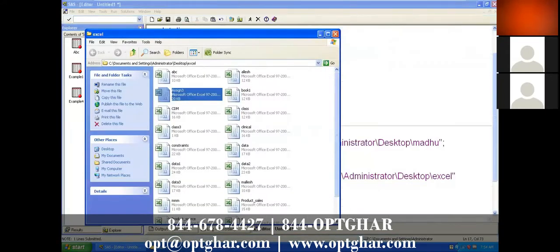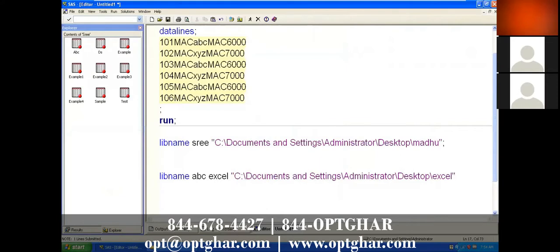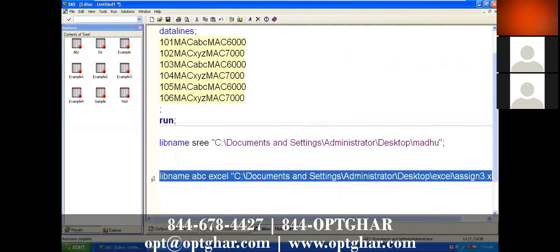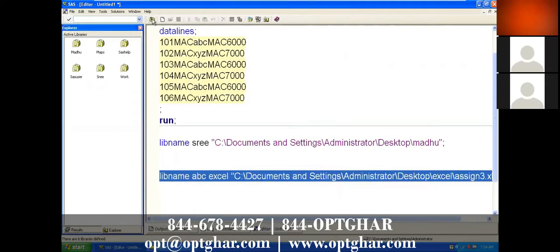So that is the reason we need to give which Excel file you want to create exactly: assign3.xls. Now just execute your program and go back. It should create one ABC library, and there you will get all the sheets from the Assign3 Excel file imported.